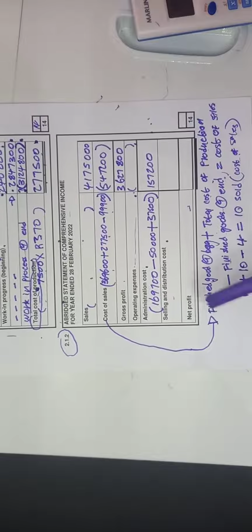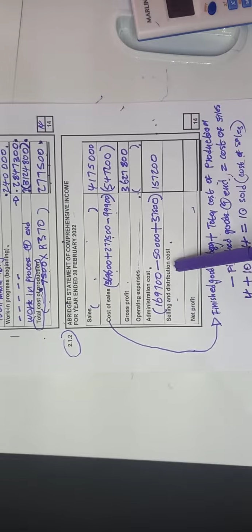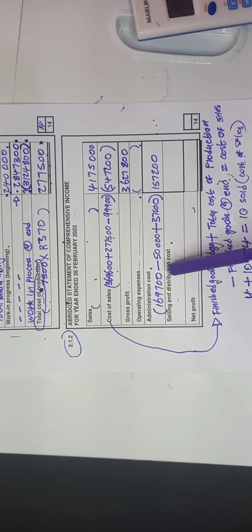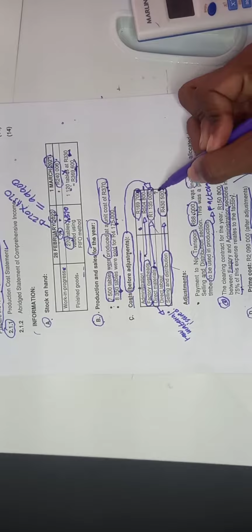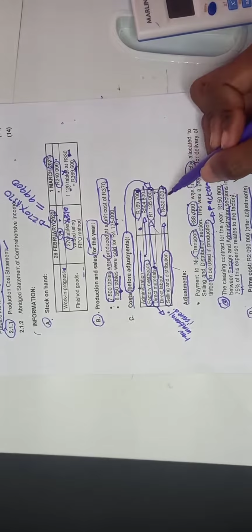All right, let's go to selling and distribution now. Okay, selling and distribution, it's right here. How much is this? It is 430,500.